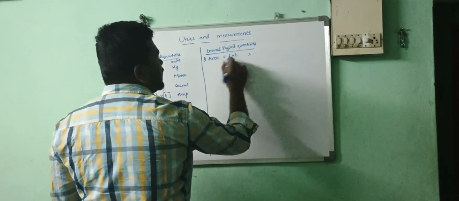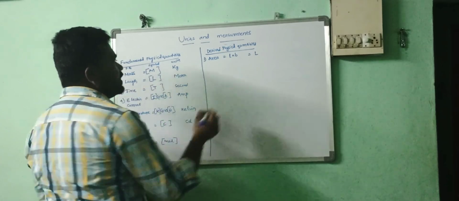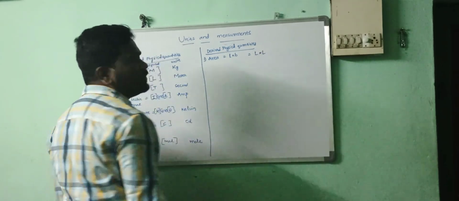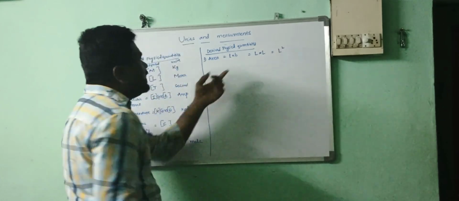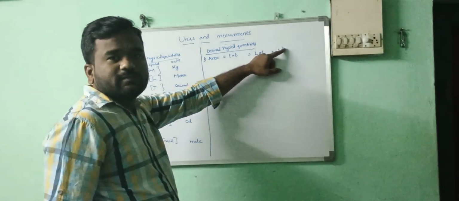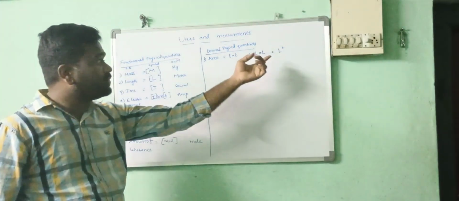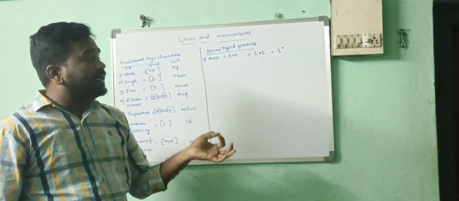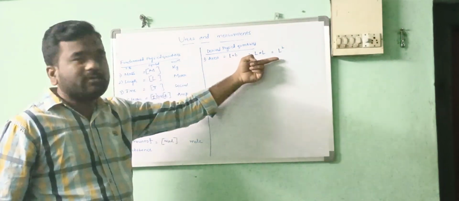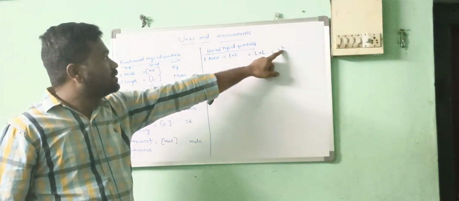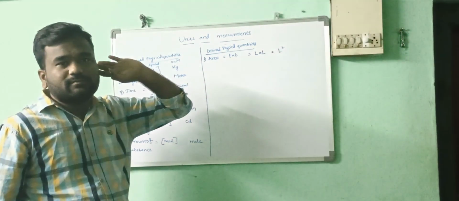And length is nothing but L. Breadth is nothing but L. L into L, L square. And this power is there, no? This power is the dimension. Here we have to know dimension. Dimensions are measured in terms of powers of these terms. Understand? These powers are the dimensions here.